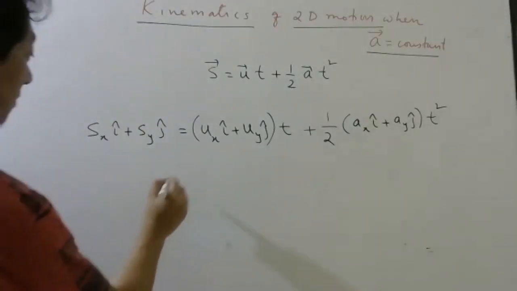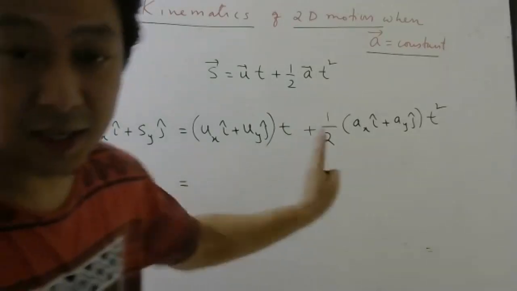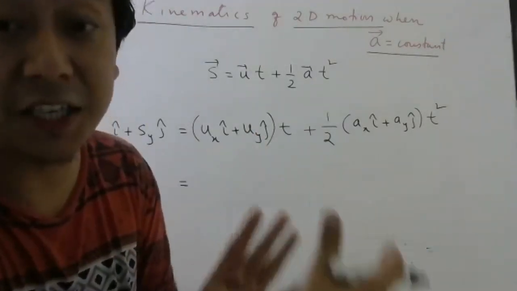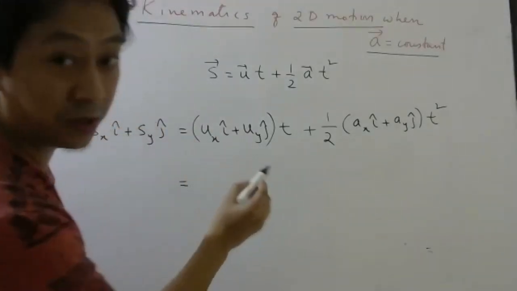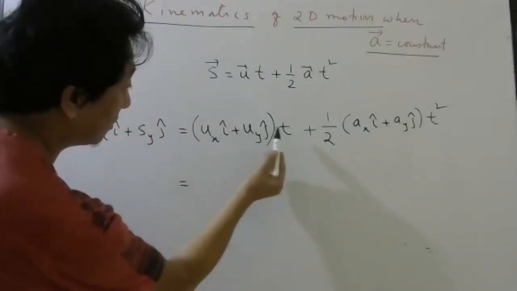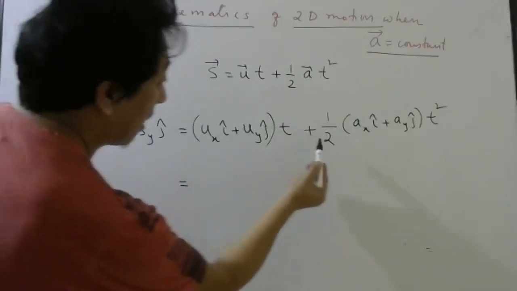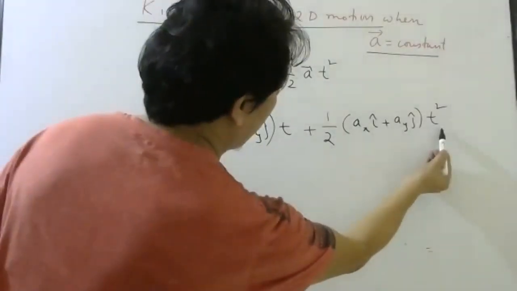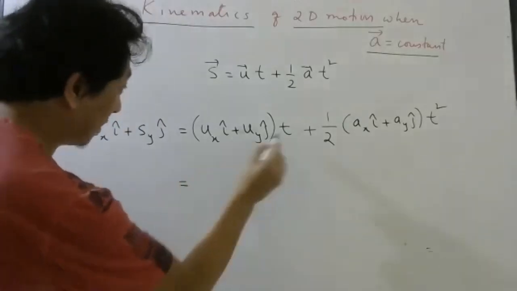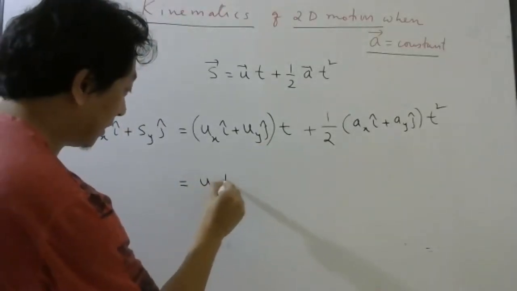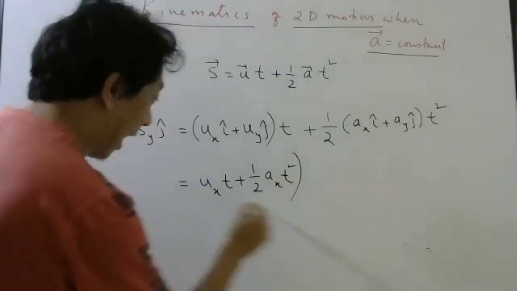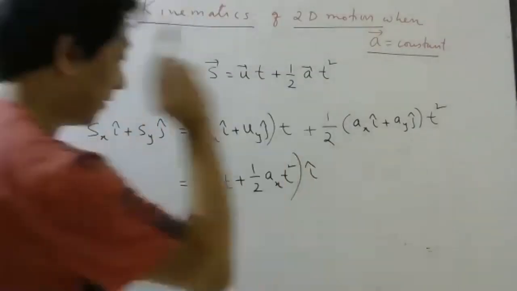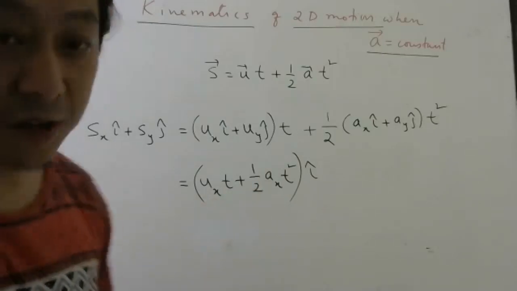Okay. Now let me collect like terms together, like terms meaning with i cap. So look here, I will do a little faster. Look here: uxt i cap, half ax t square i cap. So let me write together: uxt plus half ax t square, i cap I can take common. This part understood or not?